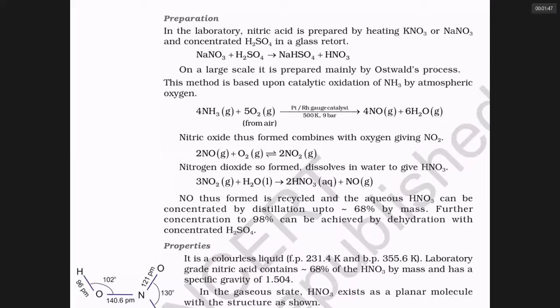Ostwald process is a method to prepare nitric acid. Starting material is ammonia, it is oxidized over a platinum catalyst. You get NO. NO is further oxidized to give NO2. NO2 is dissolved in water to give nitric acid and NO gas. NO gas is recycled. 68% concentrated nitric acid we can make. That is making an azeotropic mixture with water.